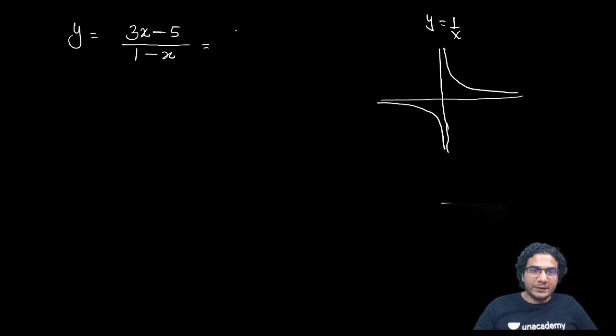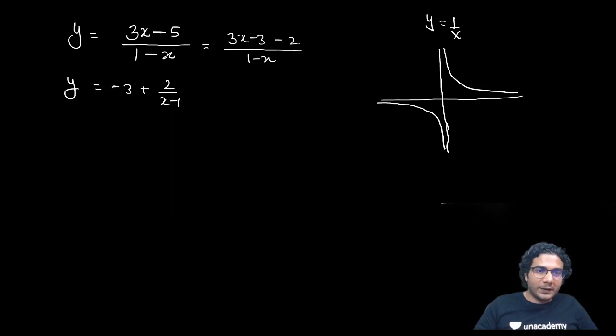You can simplify this. You can write this as 3 times 3x minus 3 minus 2 divided by 1 minus x, and after dividing it, you'll get minus 3 plus 2 upon x minus 1. Okay. So now you can figure it out.